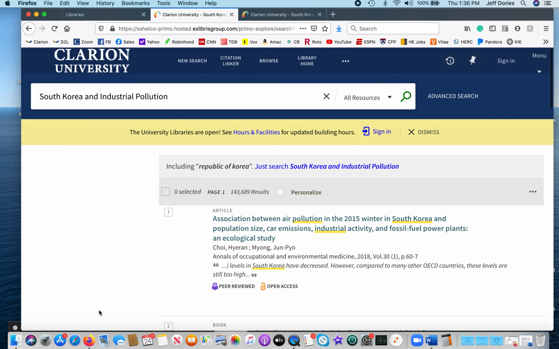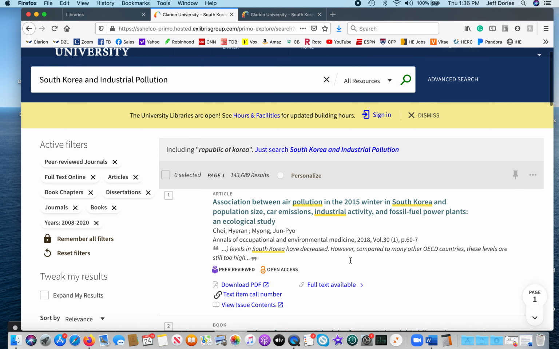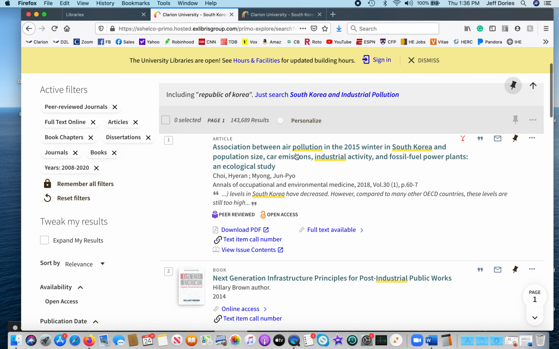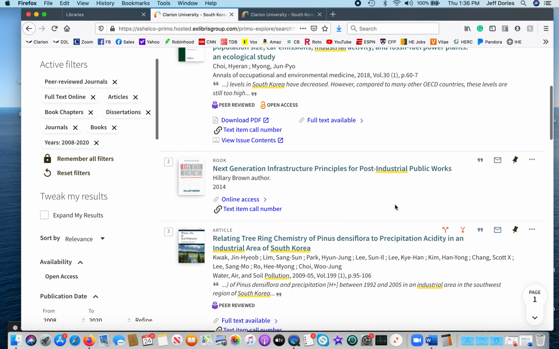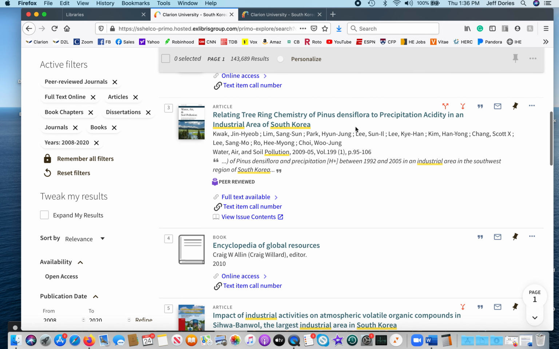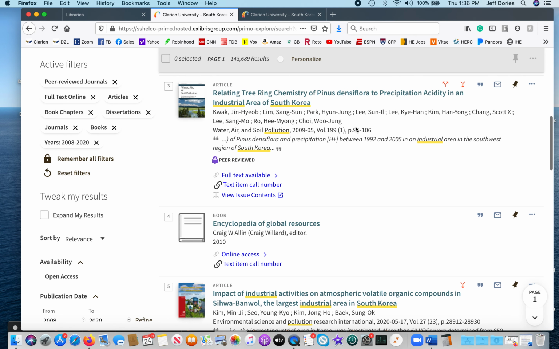And you just keep playing around with it until, I think we saw this one before, but car emissions, industrial activity, right? Let's see. You might want to check out the summary there.